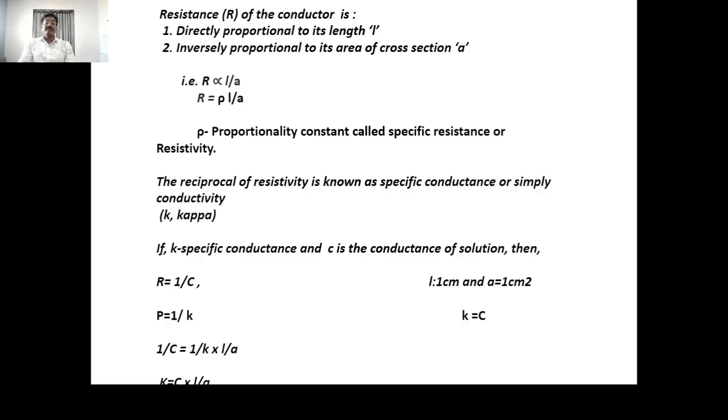At that time K is equal to C. For a particular conductor, L upon A is constant, and that is called the cell constant.